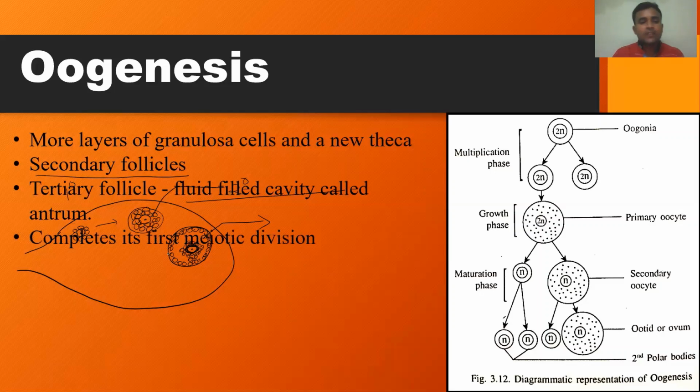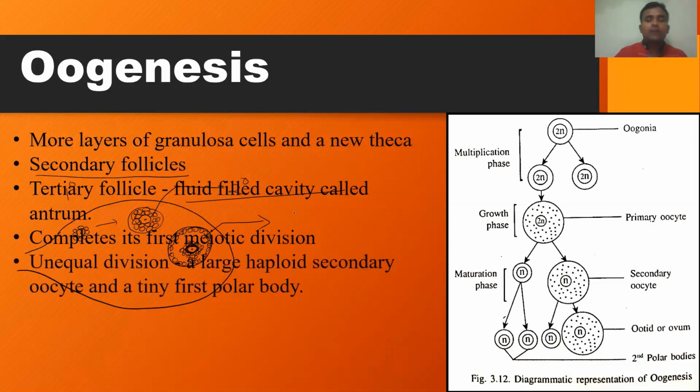So it completes its first meiotic division, which is an unequal division. Unequal division means the primary oocyte undergoes meiosis 1 and leads to the formation of one large cell and one small cell. It produces a large haploid secondary oocyte, and the small cell is called the polar body. This is also haploid, and it is called the first polar body. This is non-functional, but the secondary oocyte is the functional one.